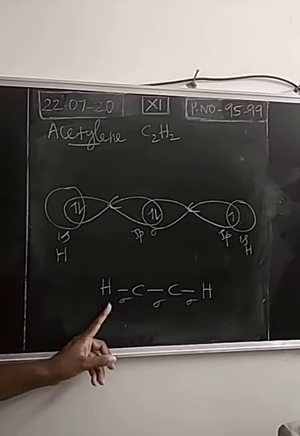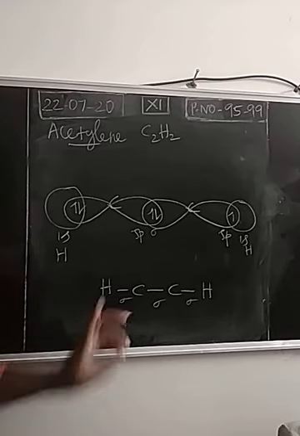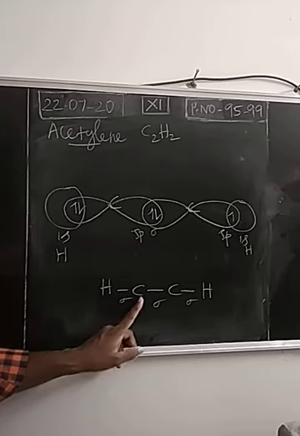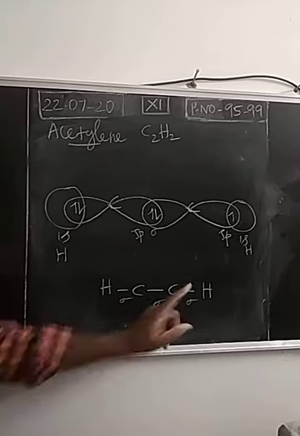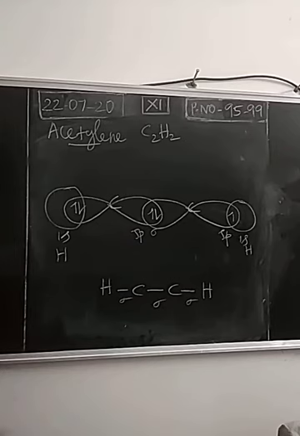Now when you observe, the structure is not obeying the octet rule, isn't it? Hydrogen has 2 electrons around it, but carbon has only 4 electrons. This carbon has 4 electrons, 2 plus 2, 4. The same way, this carbon has 4 electrons around it. So both the carbon atoms are not obeying the octet rule. So there should be a formation of multiple bond. Okay, so now overlapping of hybridized orbital with 1s orbital of hydrogen is over. Next, to attain the stability, there will be multiple bond formation that will be explained based on unhybridized orbital.